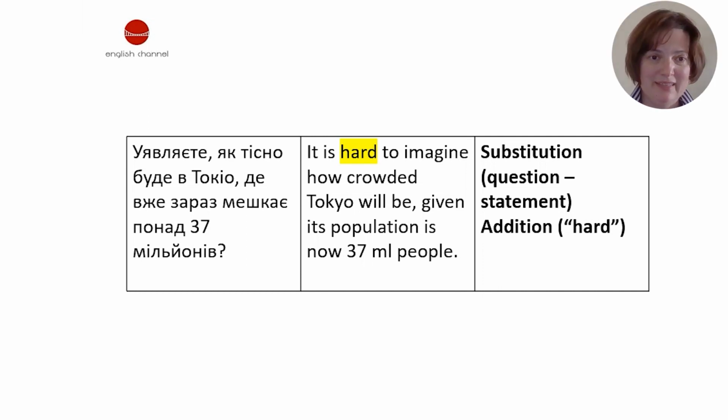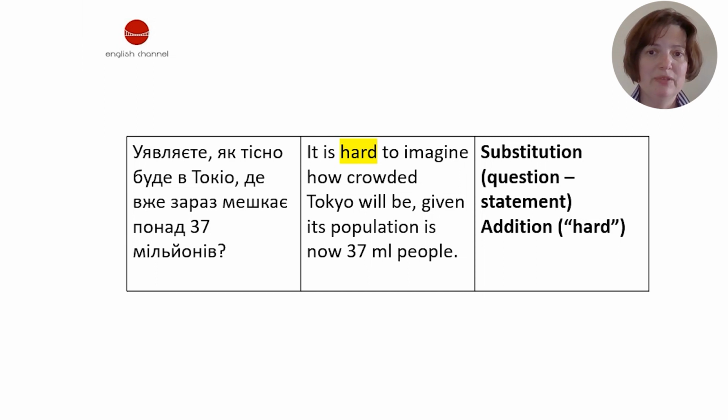The next sentence. Уявляєте, як тісно буде в Токіо, де вже зараз мешкає понад 37 мільйонів. It is hard to imagine how crowded Tokyo will be, given its population is now 37 million people. We can find several transformations here.